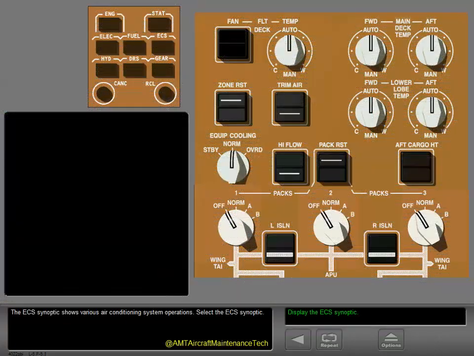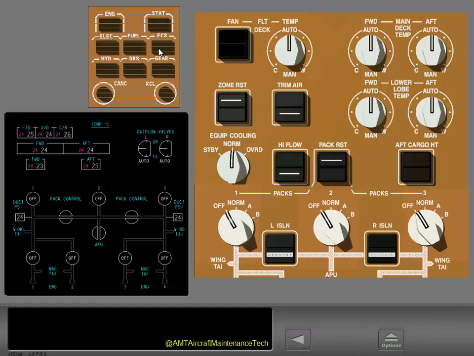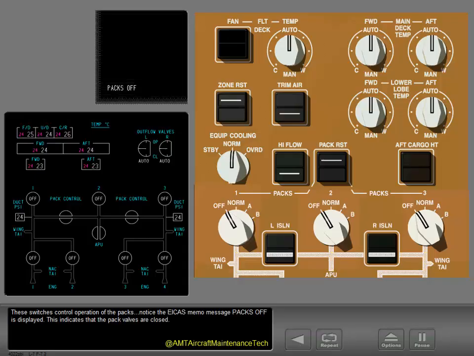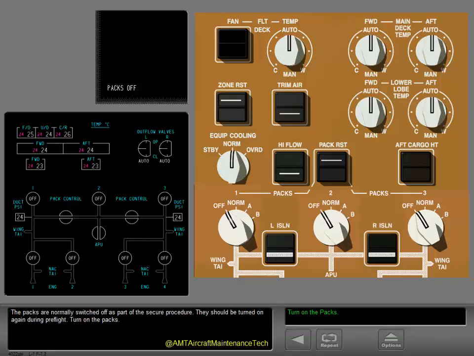The ECS synoptic shows various air conditioning system operations. Select the ECS synoptic. These switches control operation of the packs. Notice the ICAS memo message, "Packs Off," is displayed. This indicates that the pack valves are closed. The packs are normally switched off as part of the secure procedure. They should be turned on again during pre-flight.